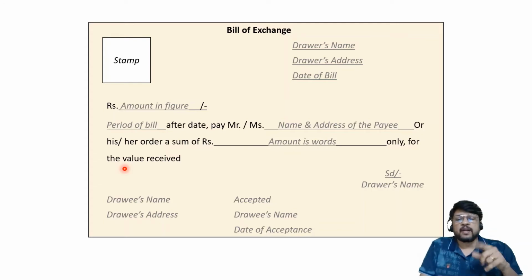If you forget to write for the value received, then in the examination when the problem of a pro forma bill of exchange comes, you will lose your marks. So don't forget that particular thing. For the value received is a very important sentence. Then on the right hand side, drawer's name and drawer's signature.